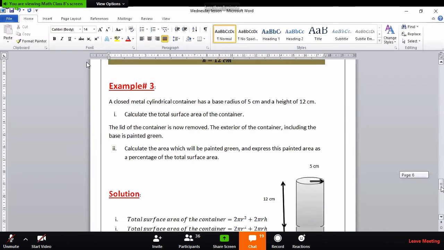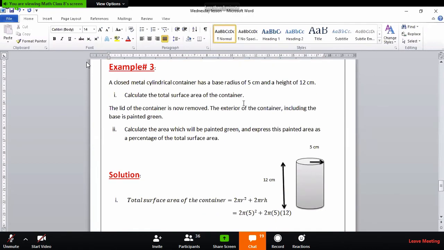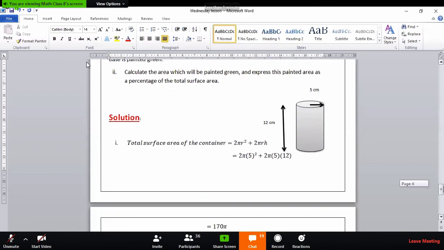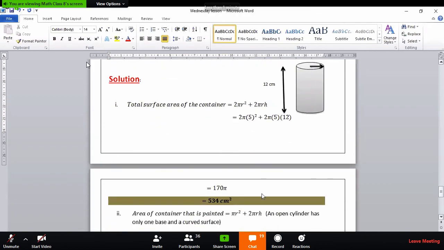Okay, students. Now, example number 3. Quickly see, we are left with a single minute. It says a closed metal cylinder container has a base radius of 5 centimeter and a height of 12 centimeter. Calculate the total surface area of the container. Nothing difficult or confusing here. Total surface area of the container would be 2 pi r square plus 2 pi r h. The same formula we used above. And r is very clear, it is 5 centimeter. Put r over here and h is 12 centimeter. Observe. So we can easily find the total surface area.